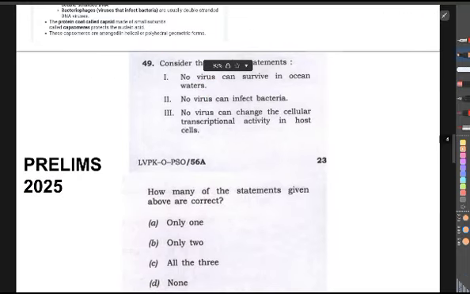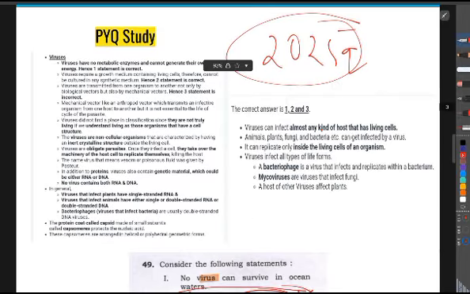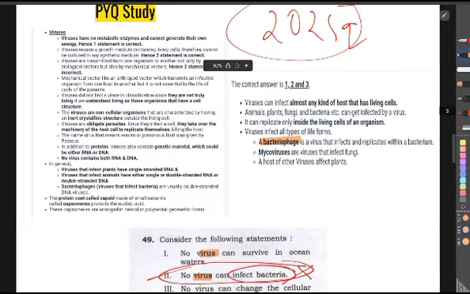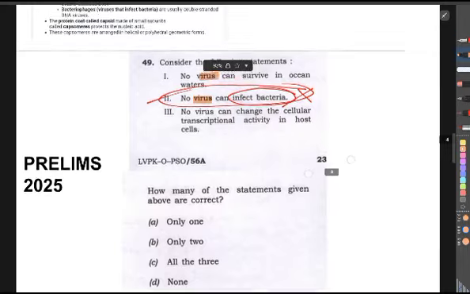So in 2025 also they have asked one question about virus. See, statement 2 is a direct hit from the PYQ. No virus can infect bacteria, which is wrong. We have already learned that there exists some kind of virus which can infect bacteria.